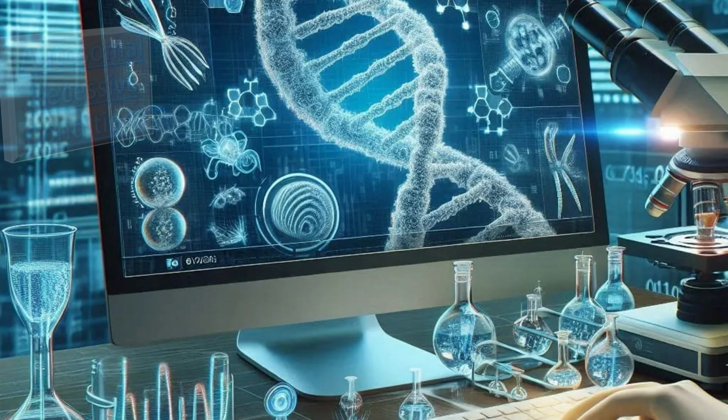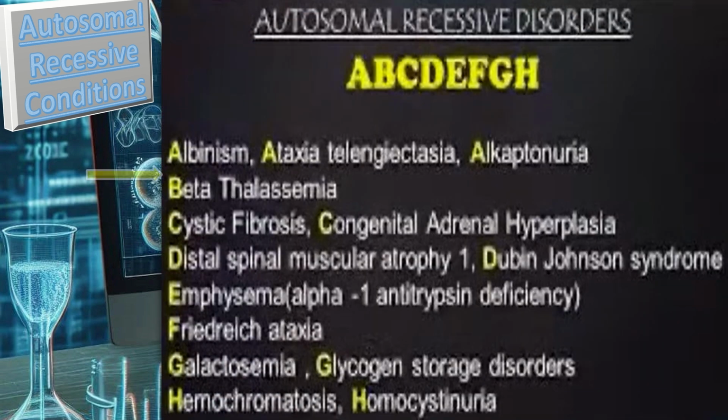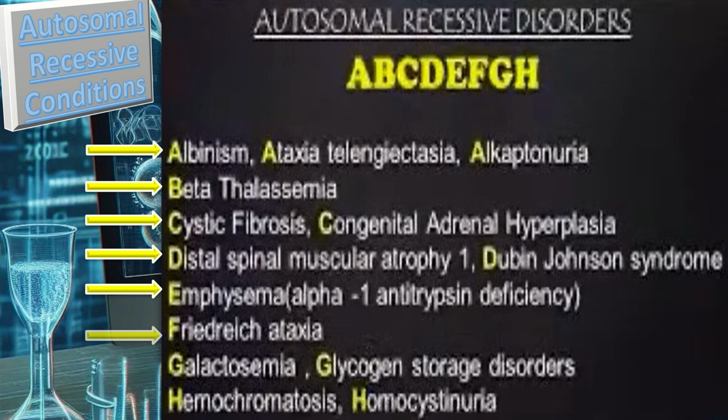The other examples include albinism, ataxia telangiectasia, alkaptonuria, beta thalassemia, cystic fibrosis, congenital adrenal hyperplasia, distal spinal muscular dystrophy, Dubin-Johnson syndrome, emphysema, Friedreich ataxia, galactosemia, glycogen storage disorder, hemochromatosis, and homocystinuria.